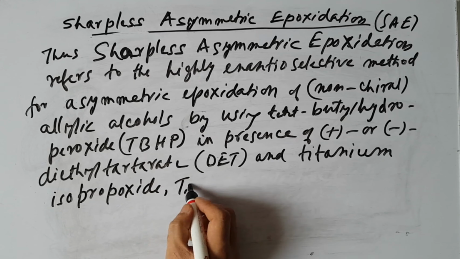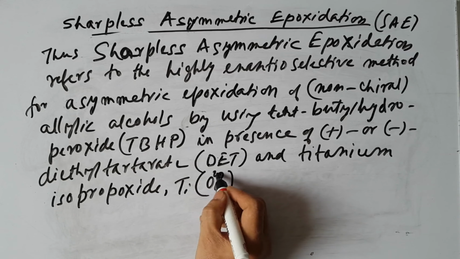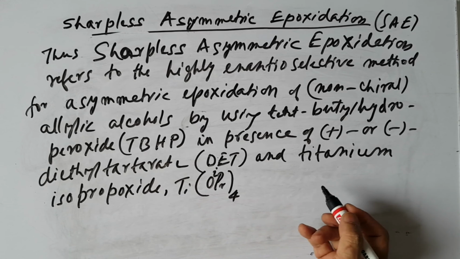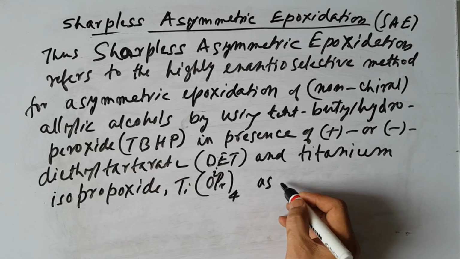This is titanium O-iPr 4, isopropoxide, which together are used as catalyst.